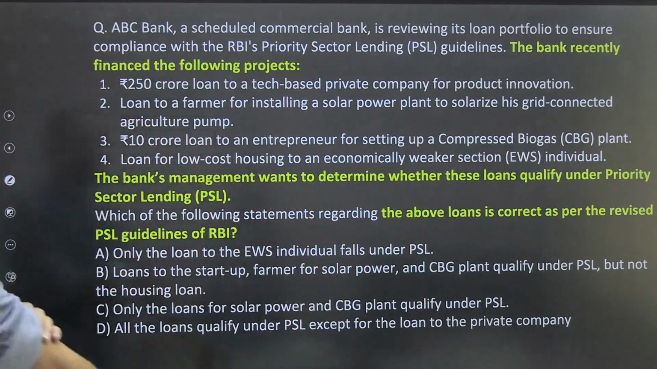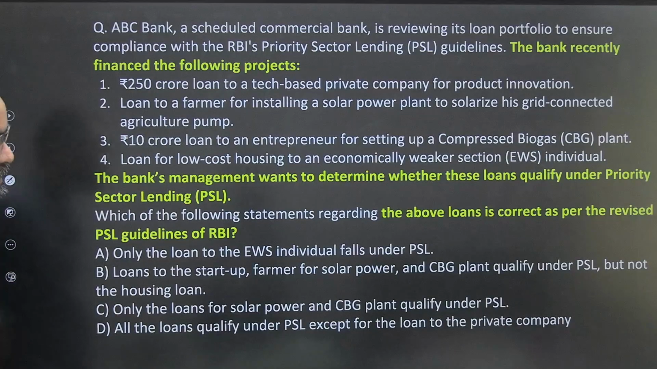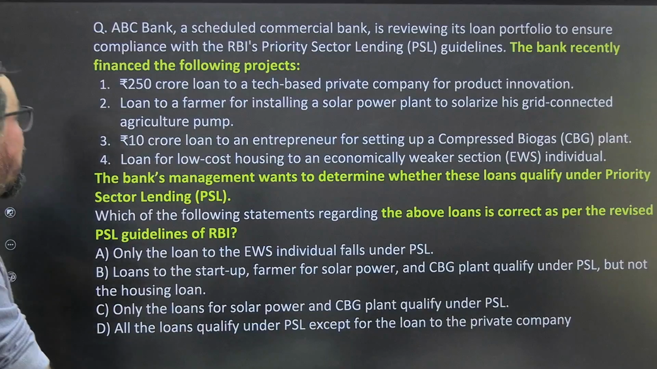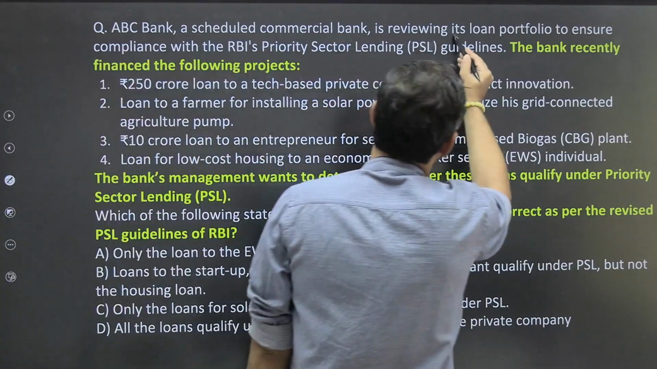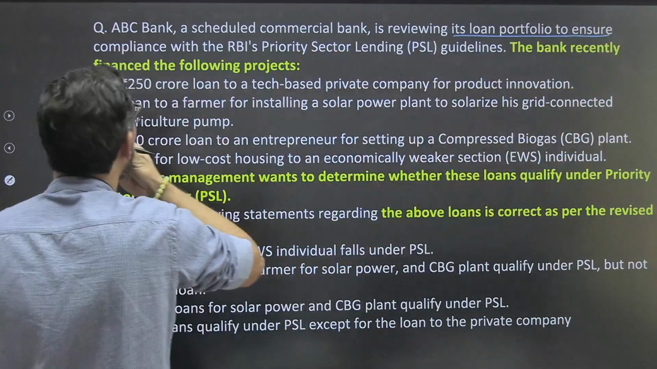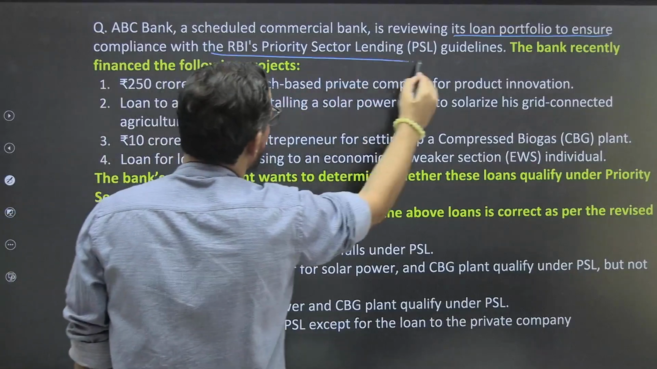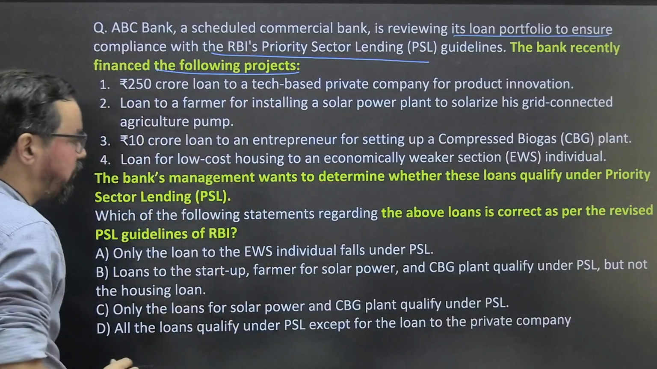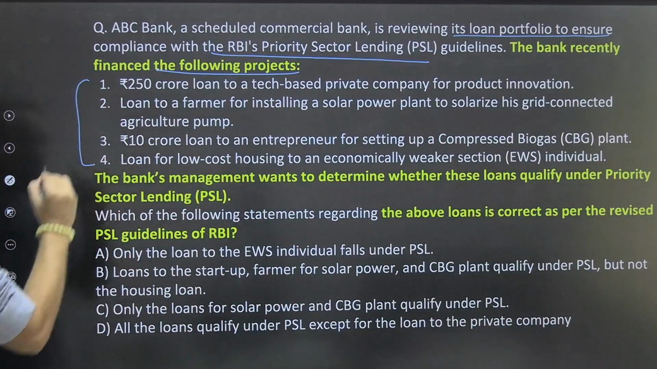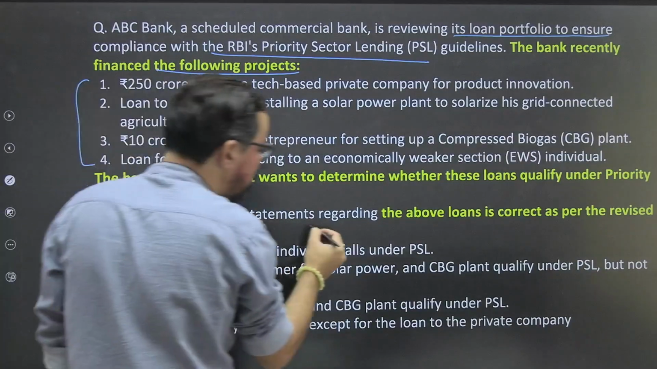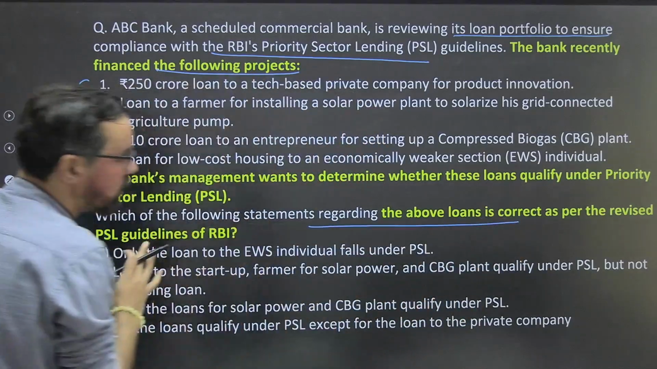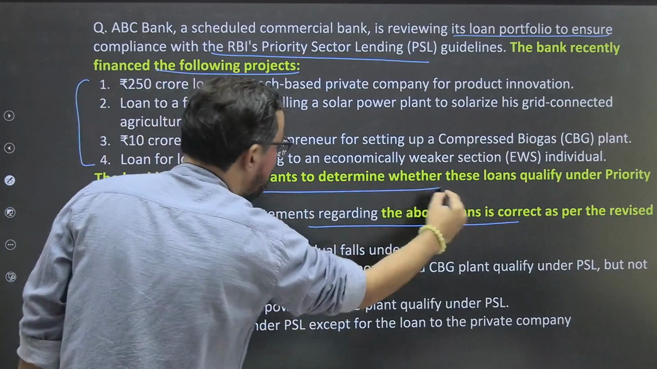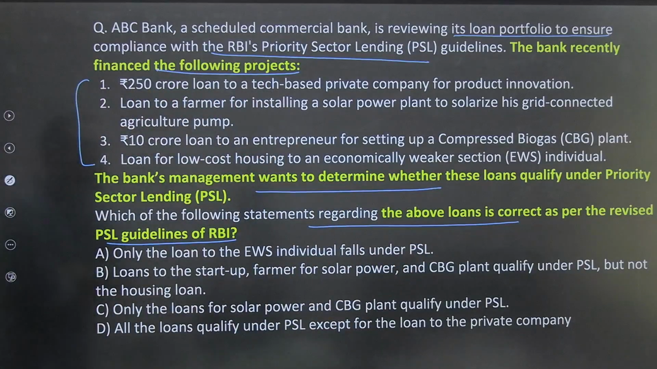So the next question is an easy question. We have discussed the guidelines. So now I hope you will be able to answer this. ABC Bank, a scheduled commercial bank, is reviewing the loan portfolio to ensure compliance with RBI's priority sector lending. The bank recently financed the following project. We have these 4 projects. Based on this, which of the following statement regarding the above loan is correct as per the revised PSL guidelines? The bank management want to determine whether these loan qualify under PSL or not.